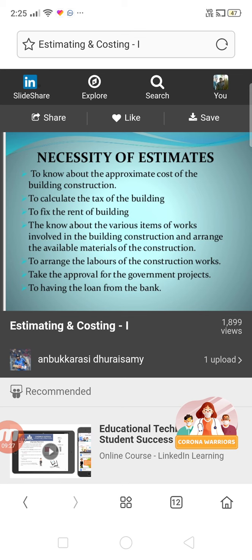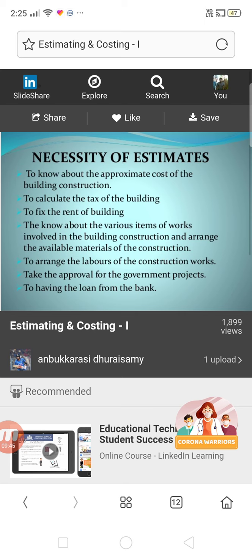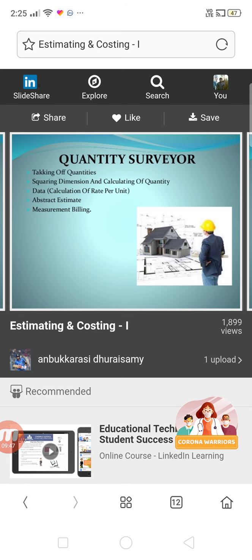Resources in terms of arranging the labors, arranging the machineries, arranging the skilled and unskilled labors at work site, arranging the engineers, going for the plant and machineries, etc. This also plays a very important role in the necessity of estimate. So moving on to the next slide.